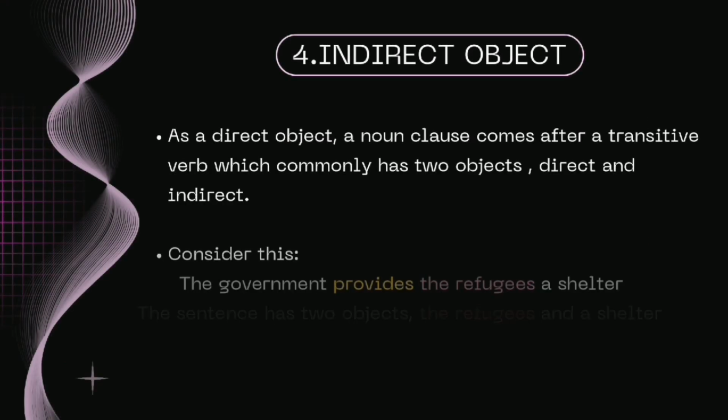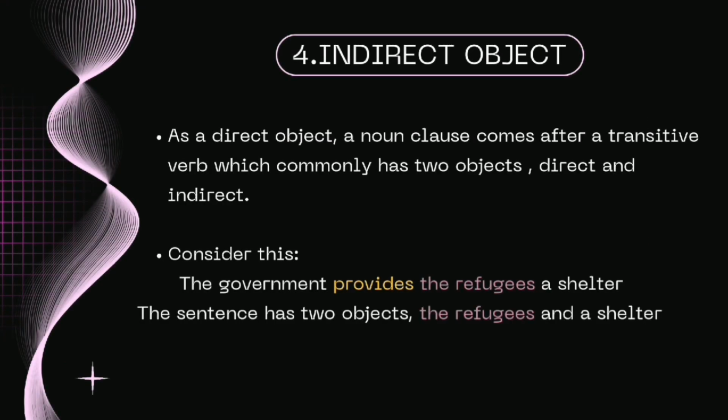The fourth is indirect object. As with a direct object, a noun clause comes after a transitive verb which commonly has two objects, direct and indirect. Consider this: the government provides the refugees a shelter.